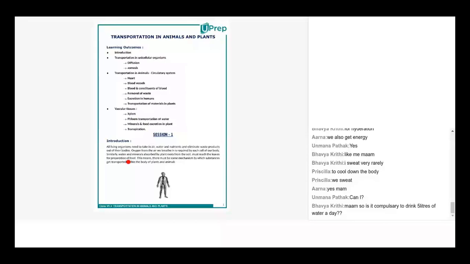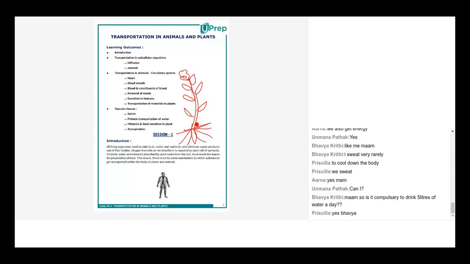Correct. Thank you, Unmana. So all this while we were discussing transportation mainly in animals, right? But plants too have a very wonderful, very systematic and very organized transportation system, right? In their case, what are the things that need to be transported?